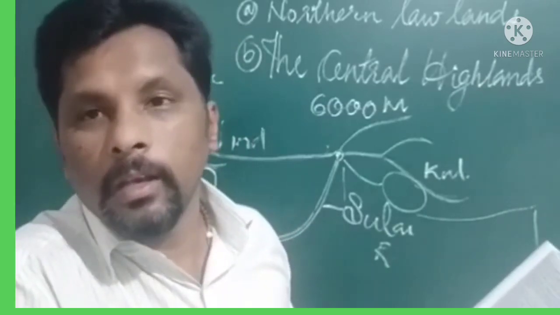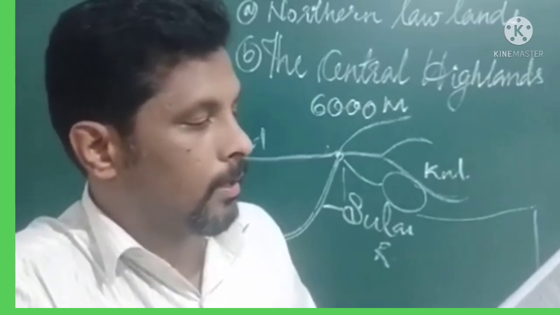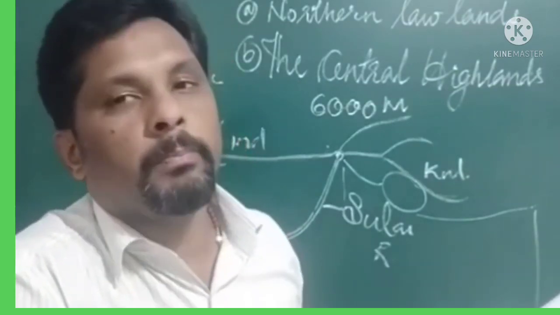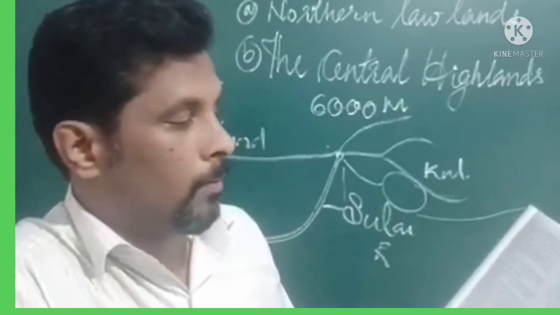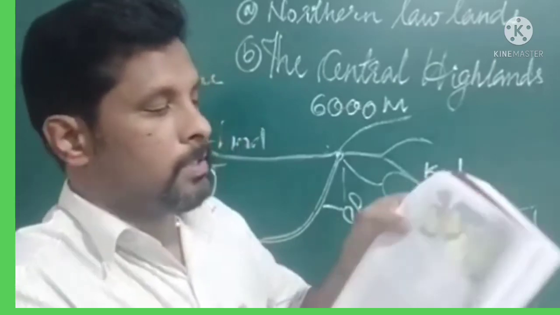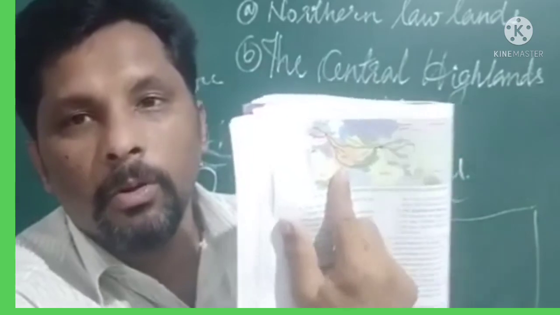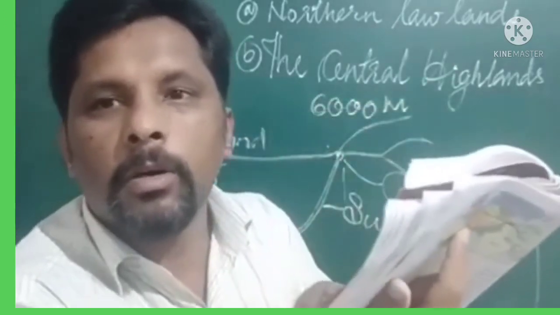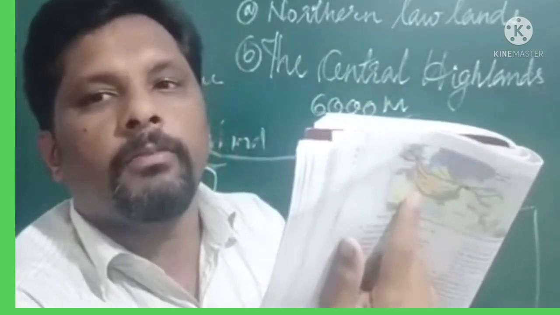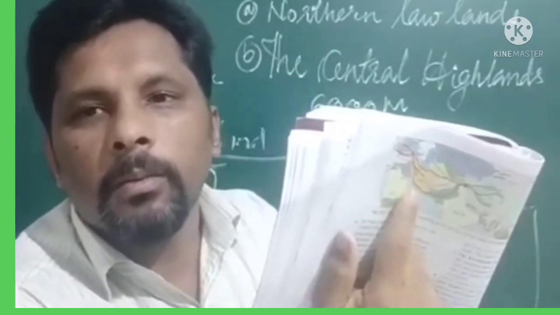And once it enters Myanmar, the name of the Himalayan range changes, and it is known as the Arakan Yoma and Pegu Yoma. This is clearly depicted in the picture. Just go through this picture and understand the location of different mountain ranges as well as the countries, then it will be easy. There is nothing much more, only you need to understand the different mountain systems, where they are located and what the names are at the different parts of the world.